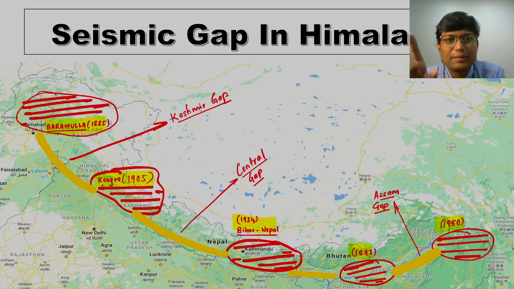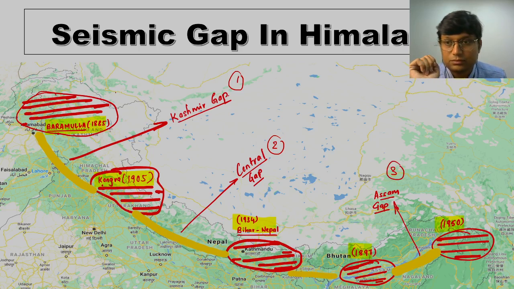In the Himalayas, seismologists have precisely found 3 seismic gaps. One is the Kashmir gap, another is the Central gap, also called the Central seismic gap, and the third one is the Assam gap. In the Kashmir gap, there was one major earthquake in 1885 at Baramulla.